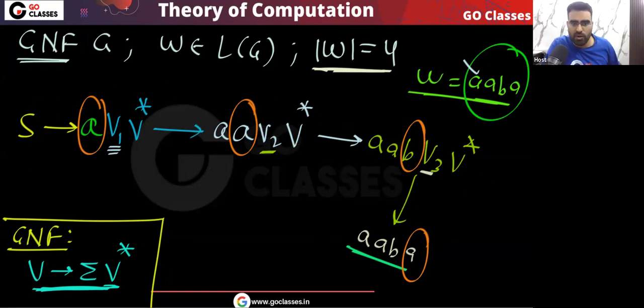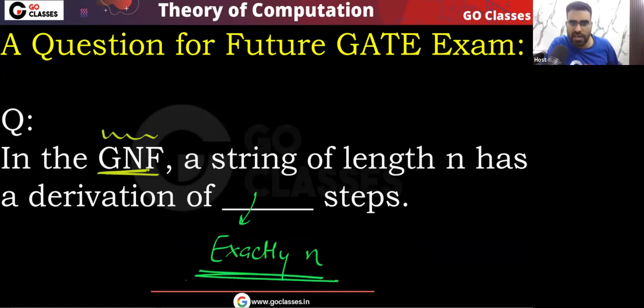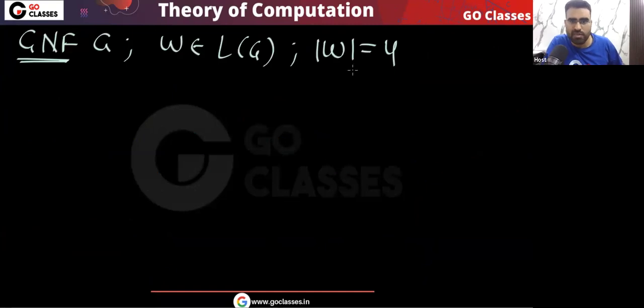Okay, so the answer will be what? The answer will be n. Exactly n steps. So the derivation length will be exactly n. Is this clear? Because just make an observation. The observation is very simple. If you have a Greibach normal form and this is your string of length n, then you can see that in every step,